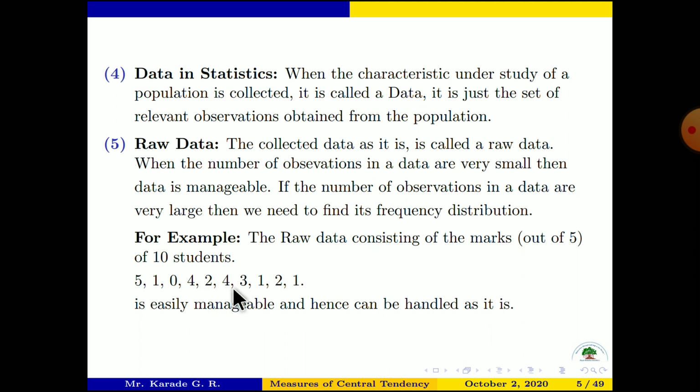In this way, the last, 10th student has mark 1 out of 5. So this is small data and it is easily manageable and hence can be handled as it is. It is not necessary to make any process on it because it is very small data.